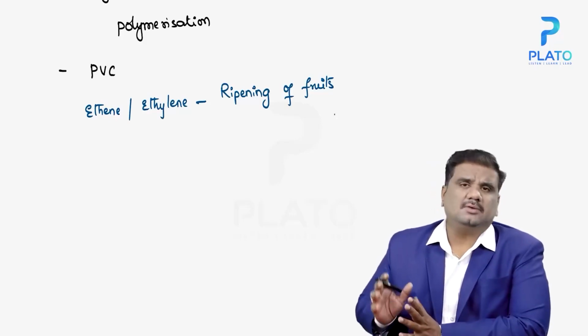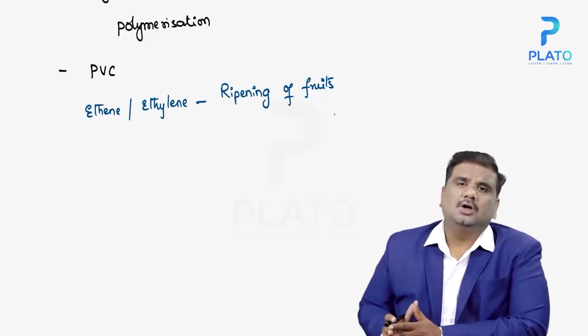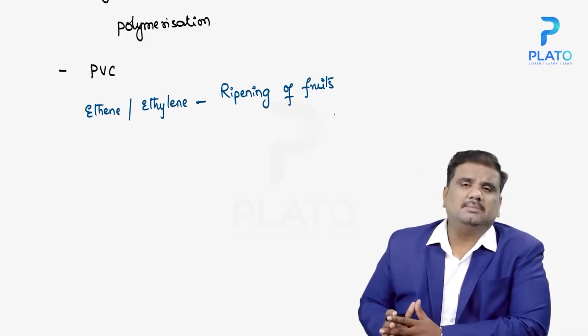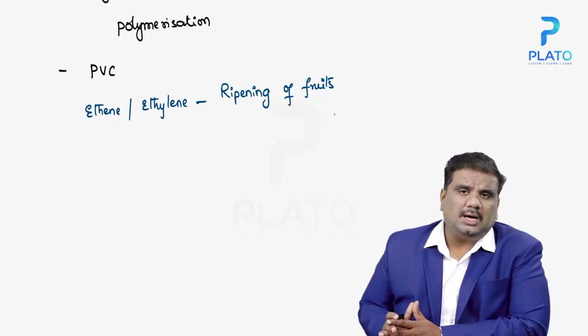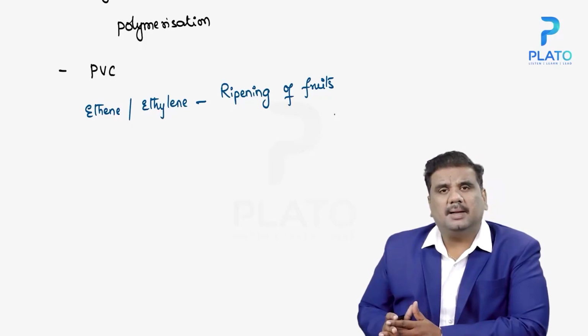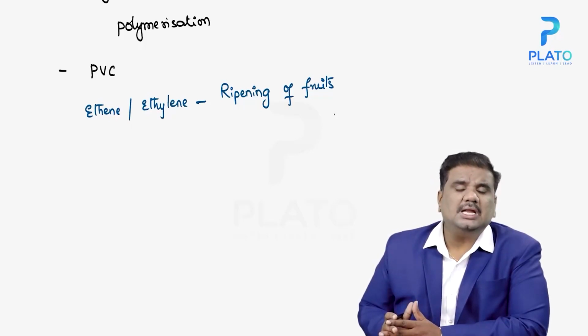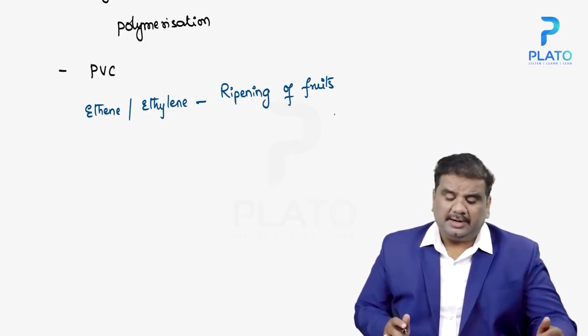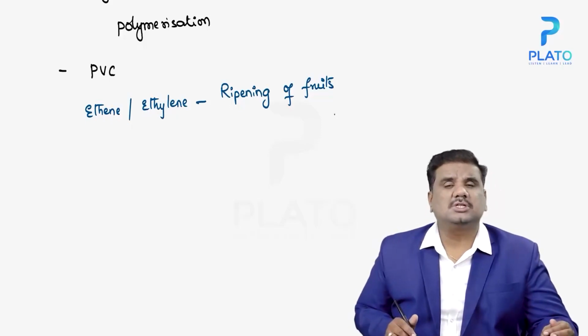There are certain fruits which change their color on the tree itself. But 99.99% of the mangoes that we are eating, or the ones available in the market, or bananas, we are using some chemical so that the green colored banana or mango changes its color. We feel that the fruit is ripe, but the fruits are forced to ripen with the help of some chemicals. So ethene or ethylene is used in the ripening of fruits.